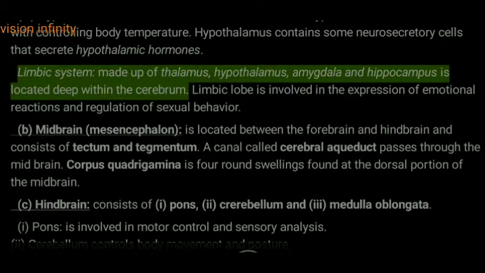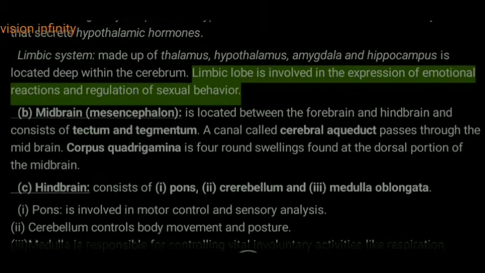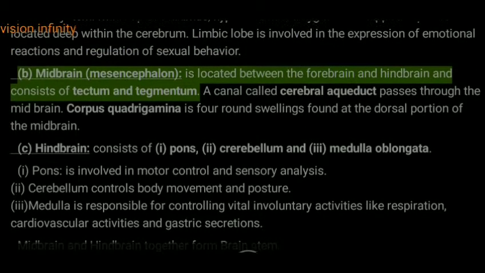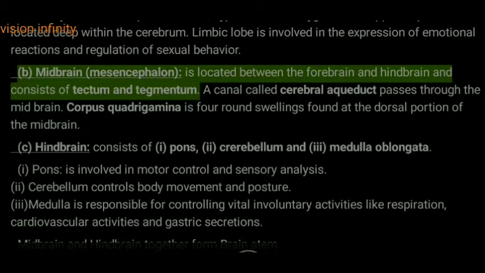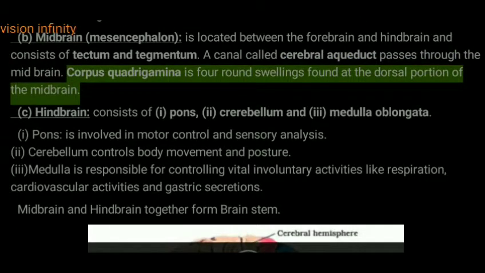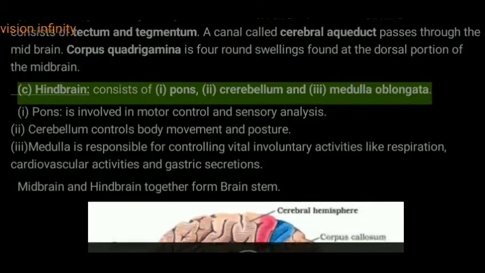The limbic system, made up of the thalamus, hypothalamus, amygdala and hippocampus, is located deep within the cerebrum. The limbic lobe is involved in the expression of emotional reactions and regulation of sexual behavior. The midbrain, or mesencephalon, is located between the forebrain and hindbrain and consists of the tectum and tegmentum. A canal called the cerebral aqueduct passes through the midbrain. Corpora quadrigemina are four round swellings found at the dorsal portion of the midbrain.